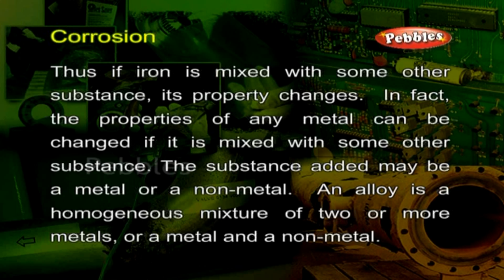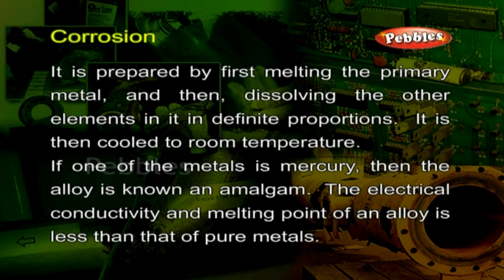In fact, the properties of any metal can be changed if it is mixed with some other substance. The substance added may be a metal or a non-metal. An alloy is a homogeneous mixture of two or more metals, or a metal and a non-metal. It is prepared by first melting the primary metal and then dissolving the other elements in it in definite proportions. It is then cooled to room temperature. If one of the metals is mercury, then the alloy is known as an amalgam.